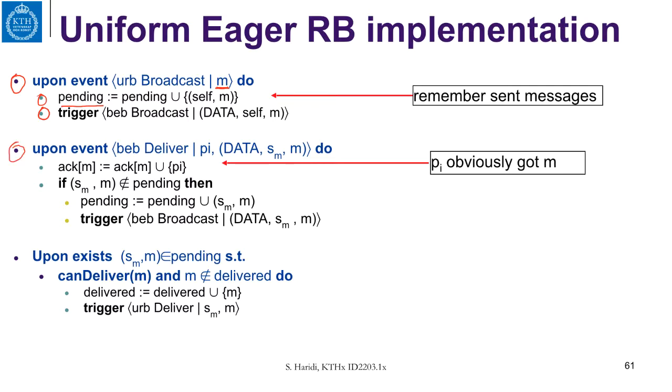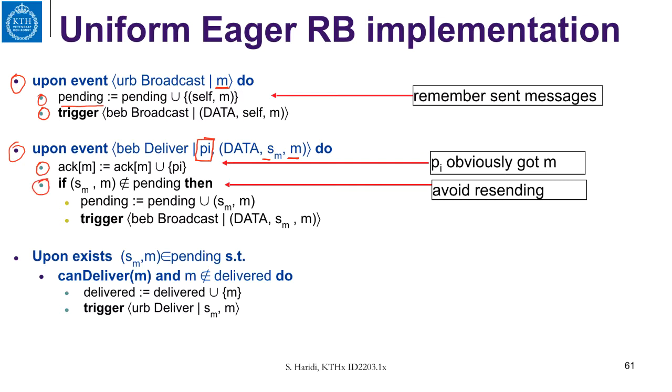So when we get a delivery event for a message M from source sm, we add this process Pi, the sender, to the set of processes that have acknowledged the message. And if the message was not already in the pending set, then we add it to the pending set, and then we trigger a BEB broadcast to all processes.